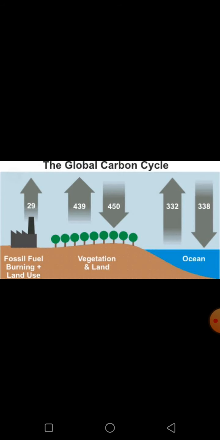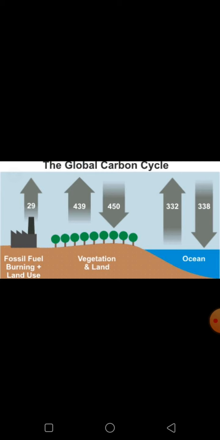Carbon dioxide is the other important gas. Green plants use carbon dioxide to make their food and release oxygen. Humans and animals release carbon dioxide. The amount of carbon dioxide released by humans and animals seems to be equal to the amount used by the plants, which makes a perfect balance.